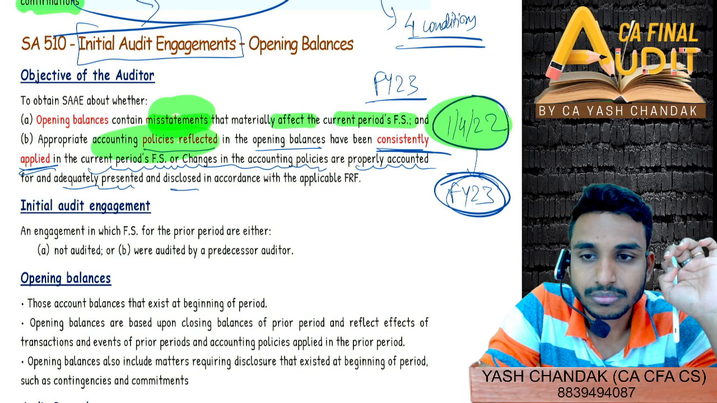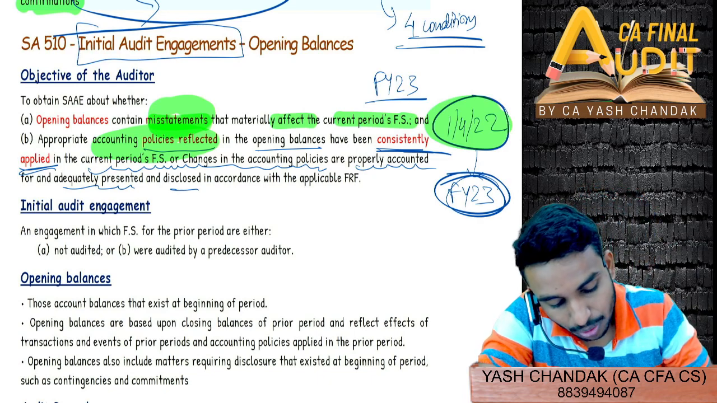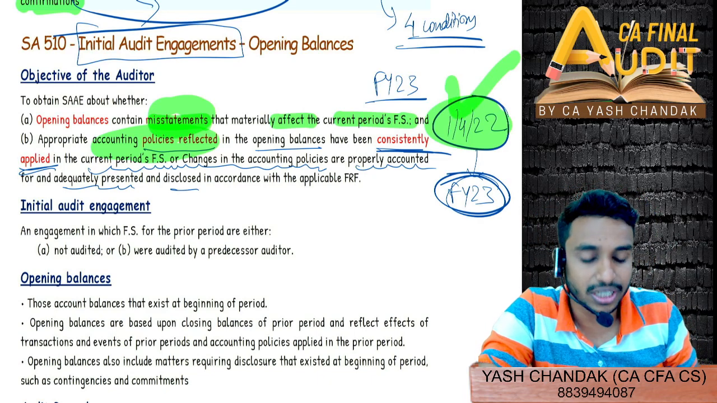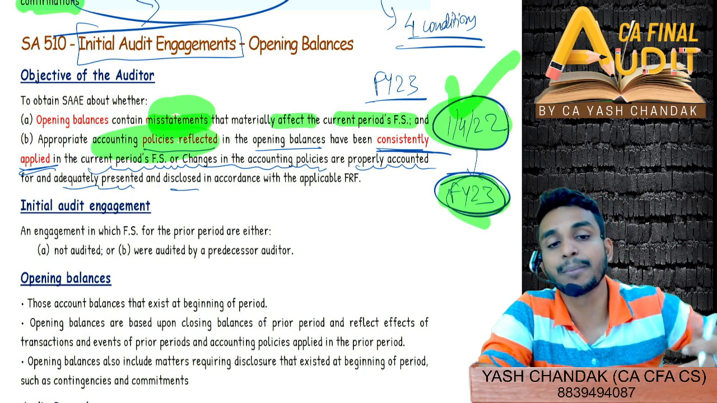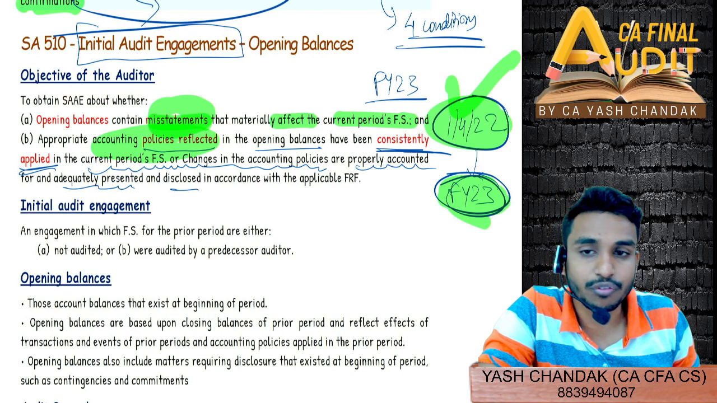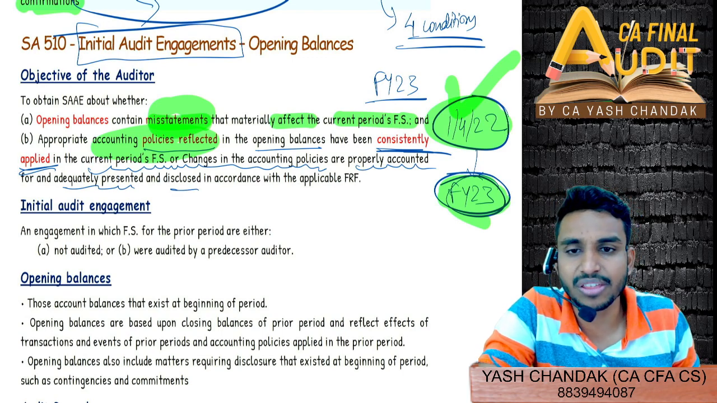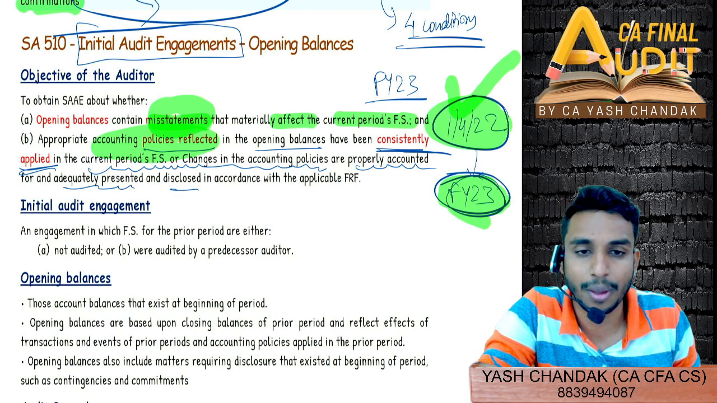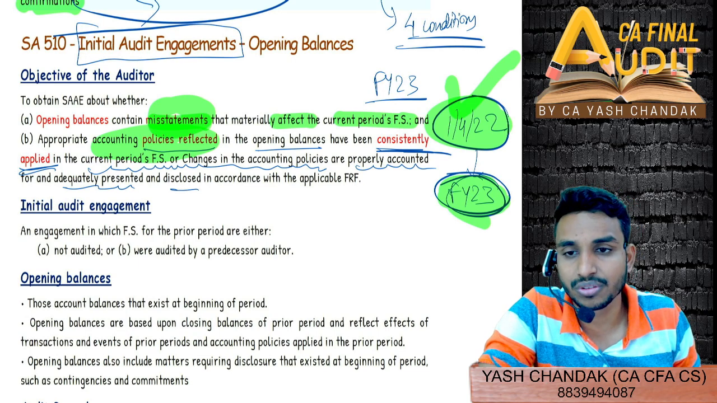You also have to look for whether the accounting policies which have been followed are consistent or not. That means whatever accounting policy you followed on 1st April 2022, the same policies are being applied right now at the financial year end or not. And if not, then what is the reason for changing accounting policies, and has adequate presentation and disclosure happened or not? Presentation and disclosure has to happen for any sort of change in accounting policy.